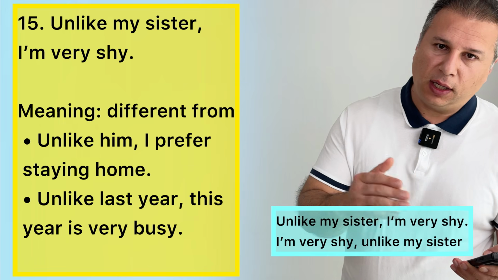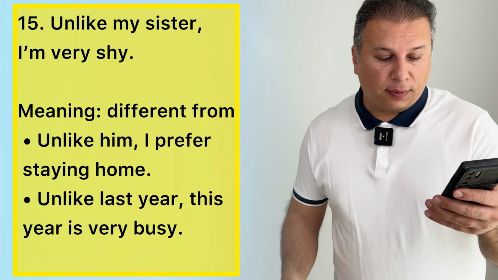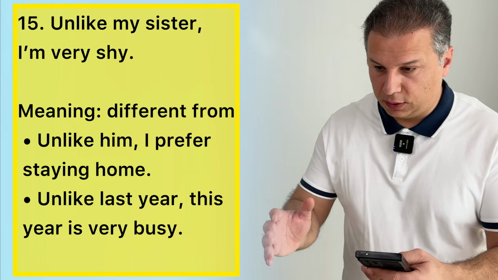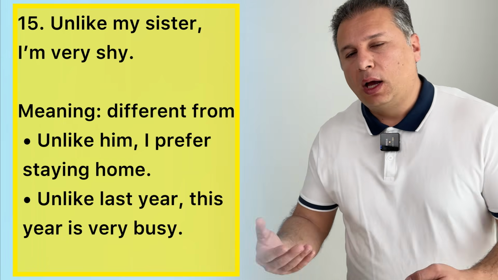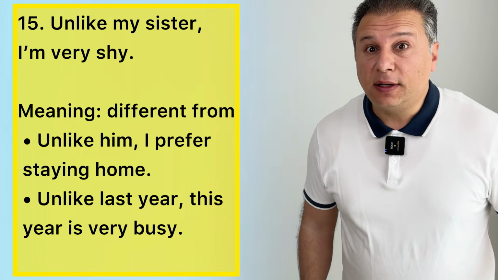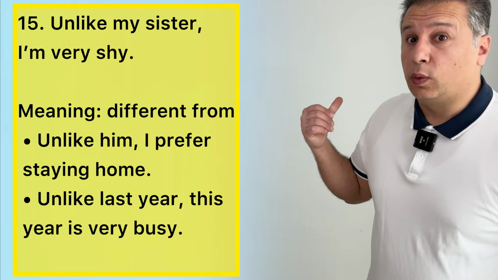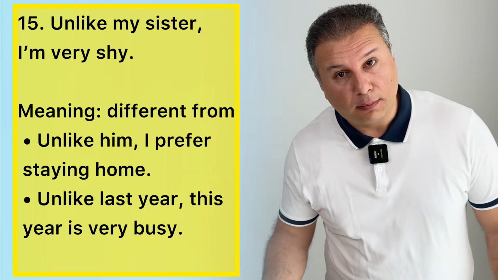Or I'm very shy, unlike my sister. You can change it. Unlike him, I prefer staying home. It means he wants to go out, but I want to stay home. So unlike him, I prefer to stay home. Unlike last year, this year is very busy. Last year we weren't busy, but unlike last year, this year we are very busy.